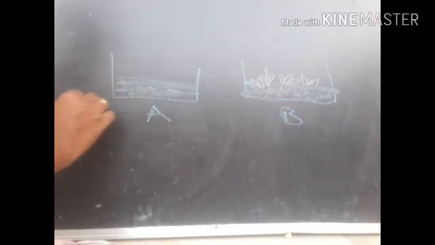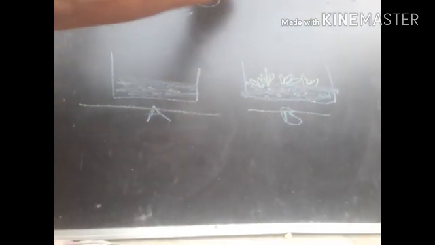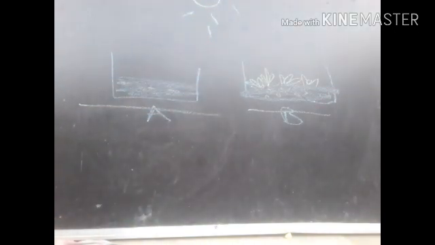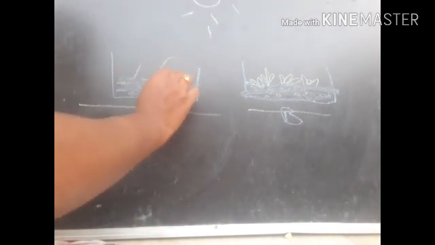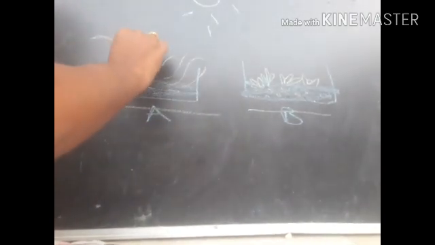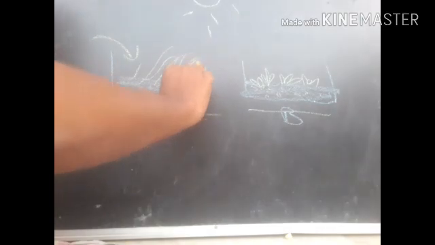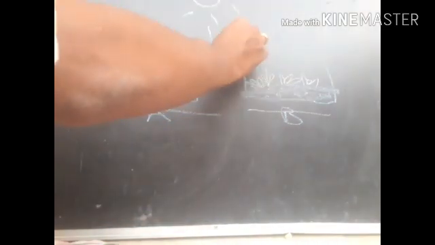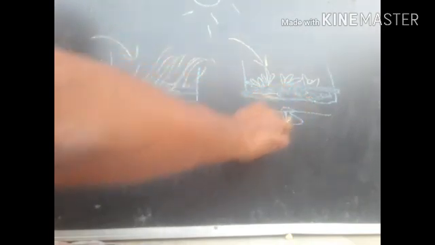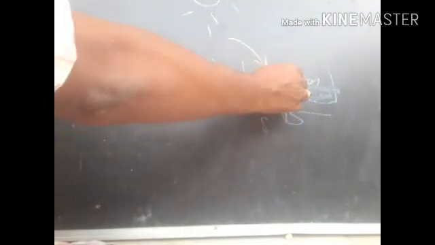Now dry them under sunlight, and with the help of an air dryer, blow the air onto these two soil samples, A and B. Guess what happens? Simply, the soil present in A blows away because of the strong air. The soil particles blow away, whereas if you apply the same air to tray B, no soil particles will fly.